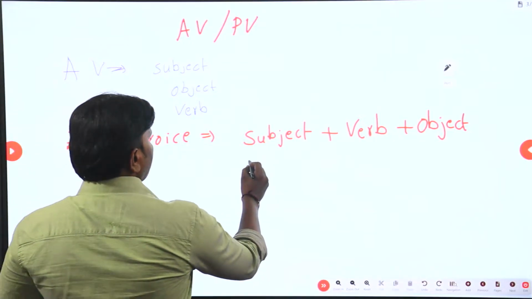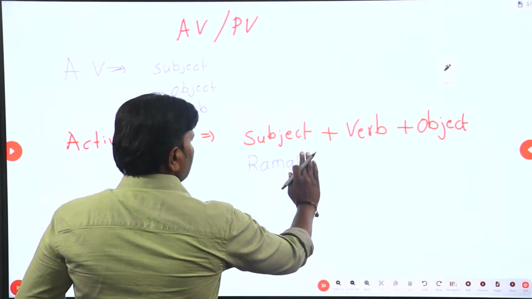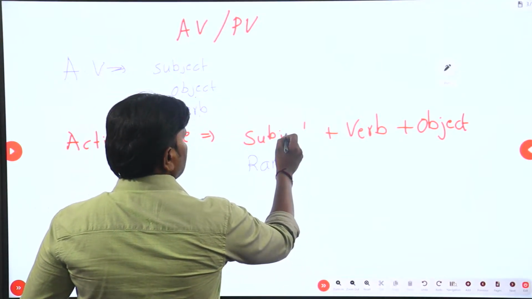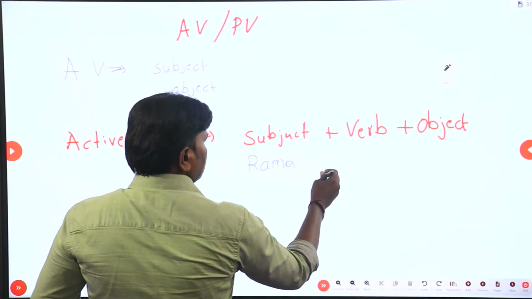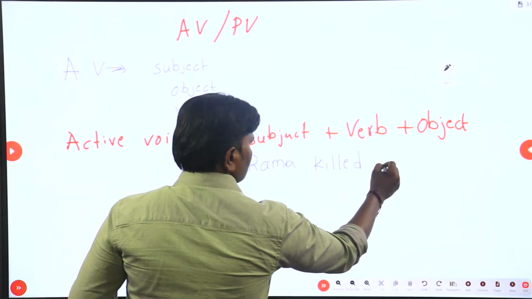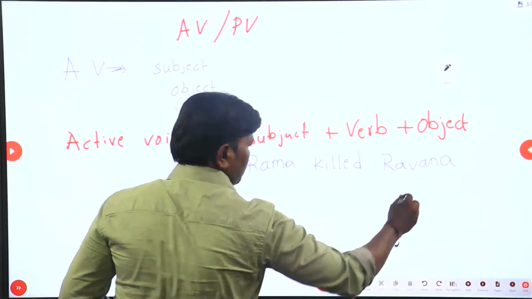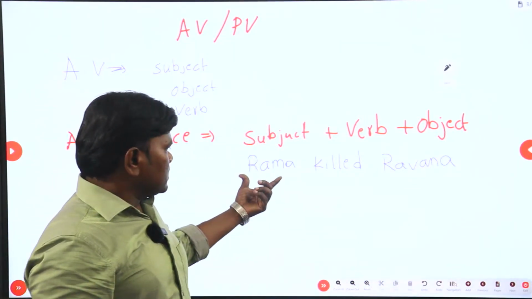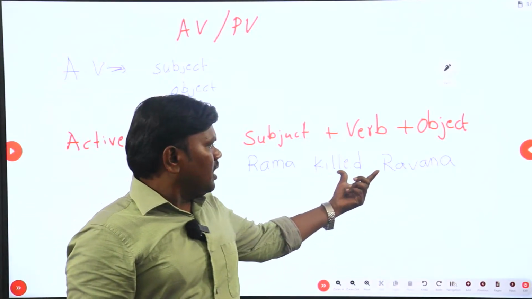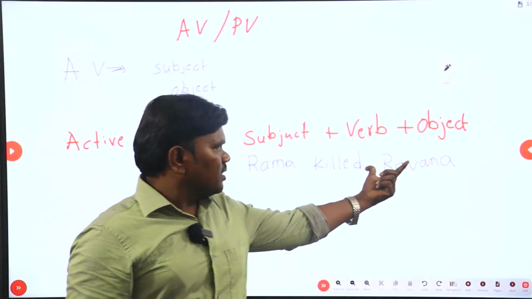So see, Rama killed Ravana. Now just focus on this example. The subject is Rama and the task is killing, and who is receiving that task of killing? Ravana.